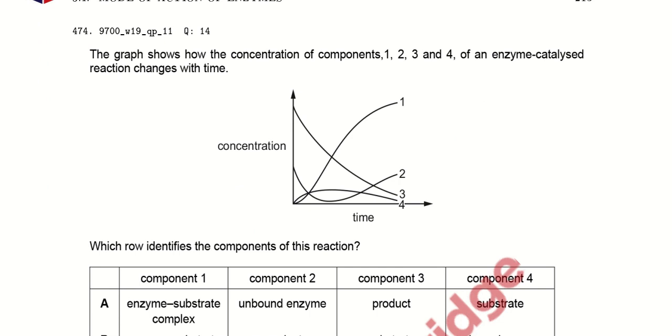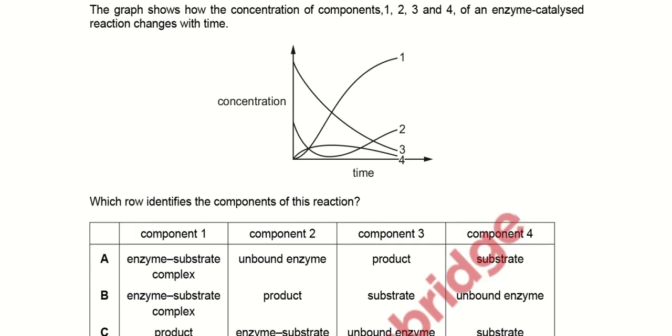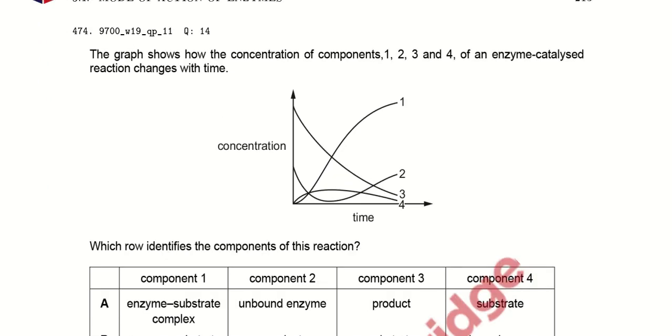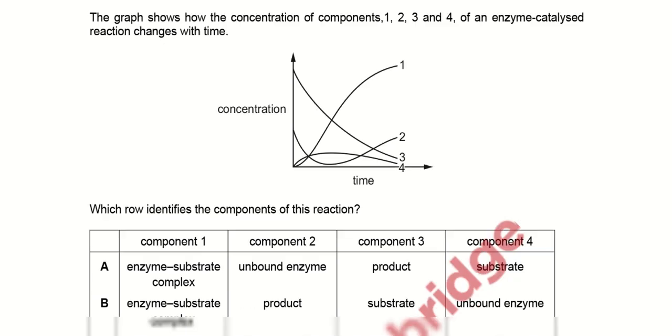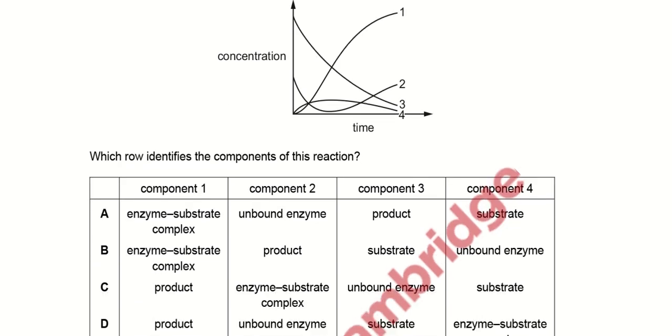The graph shows how the concentration of the components 1, 2, 3 and 4 of an enzyme catalyzed reaction changes with the time. Which row identifies the components of this particular reaction? Whenever an enzyme catalyzed reaction is performed, the highest concentration is that of the product, right? The product is present in the highest concentration. So in that particular graph, only one line shows the highest percentage. So we can say that point 1 shows the product,